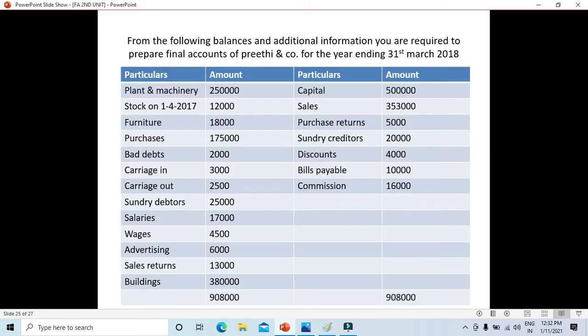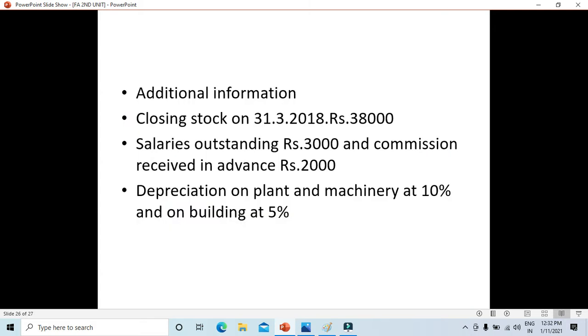See here, 17,000 is the salary. So what you're going to do is 17,000 plus 3,000 on the P&L debit side, and in the amount column it will be 20,000. The other is you're going to show it on the liability side of the balance sheet because you're liable to pay the amount.